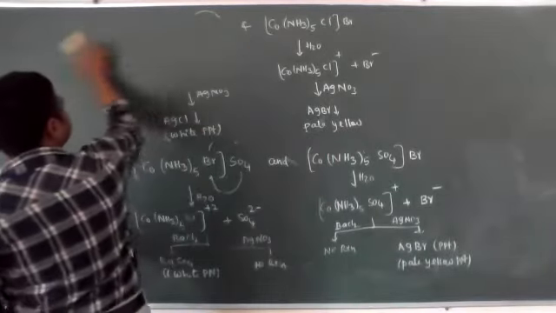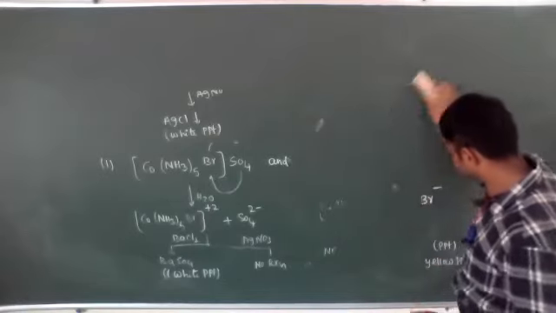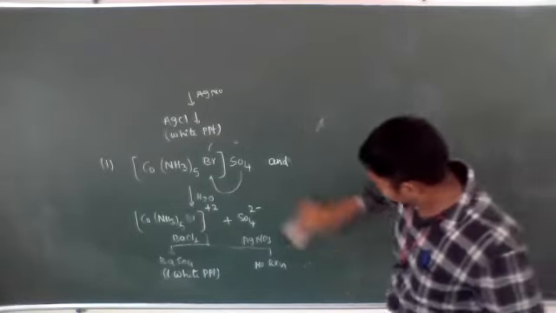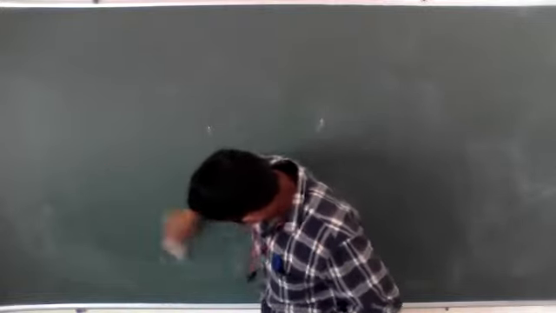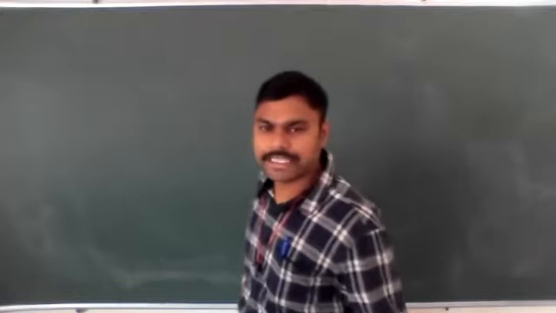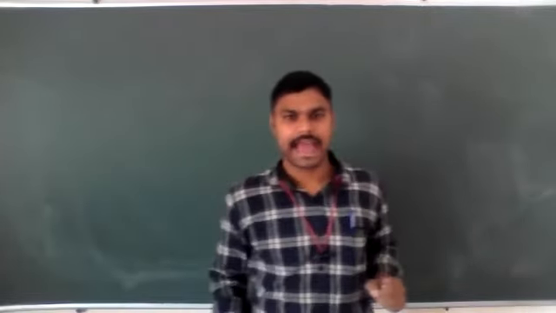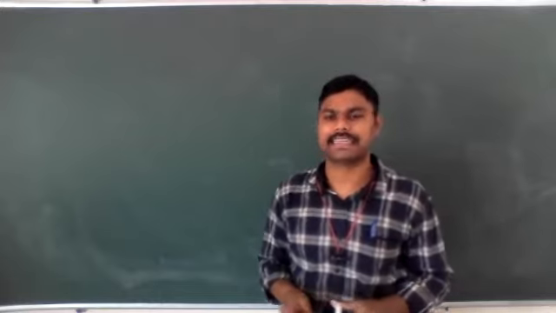The second one is linkage isomerism. Linkage isomerism is mainly exhibited by compounds having ambidentate ligands. Complex compounds containing ambidentate ligands exhibit linkage isomerism. Let's see.